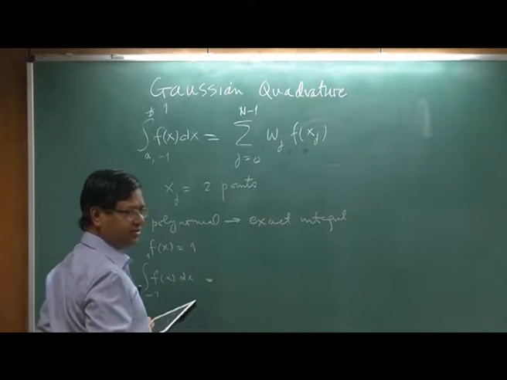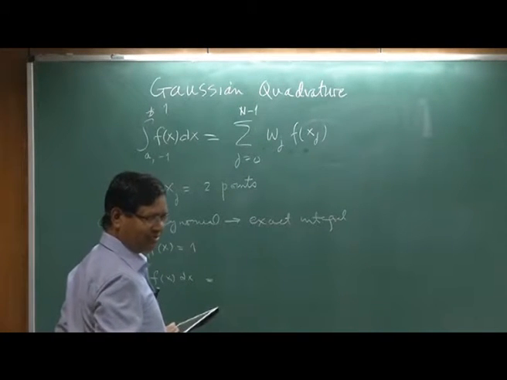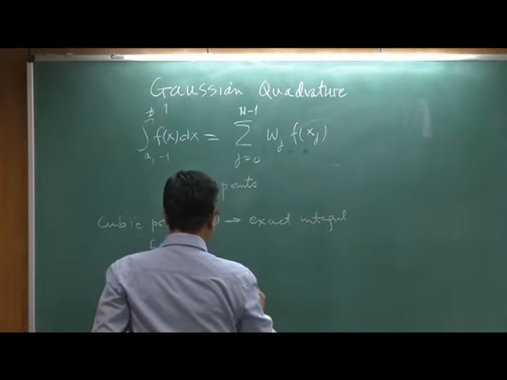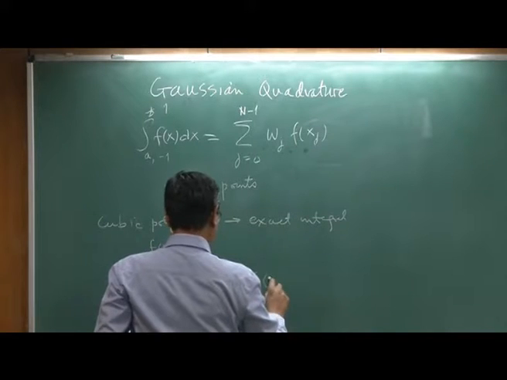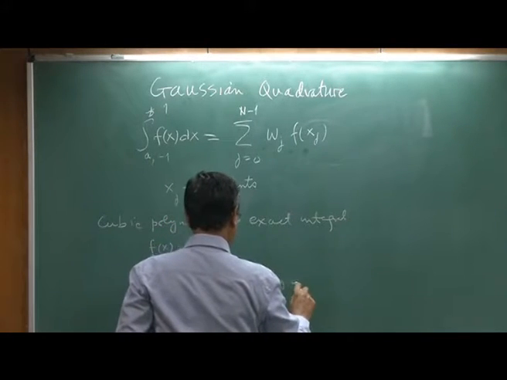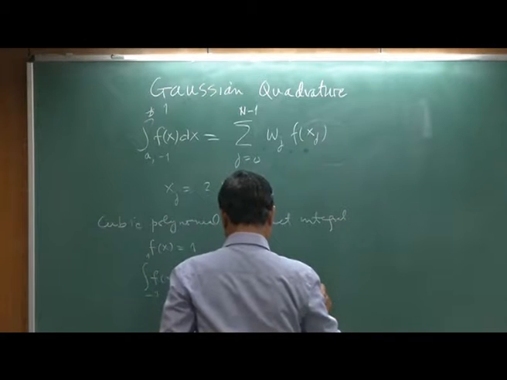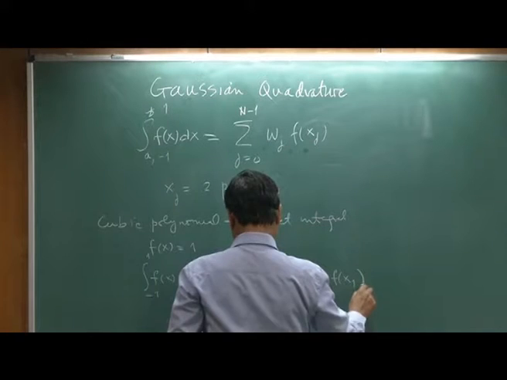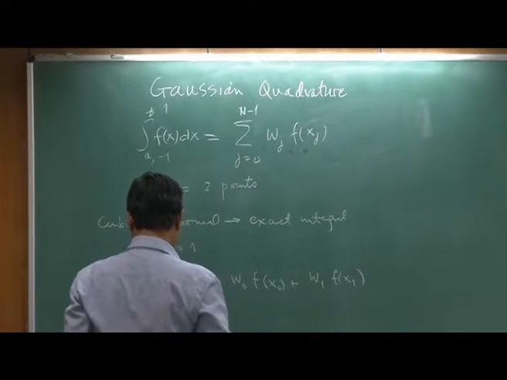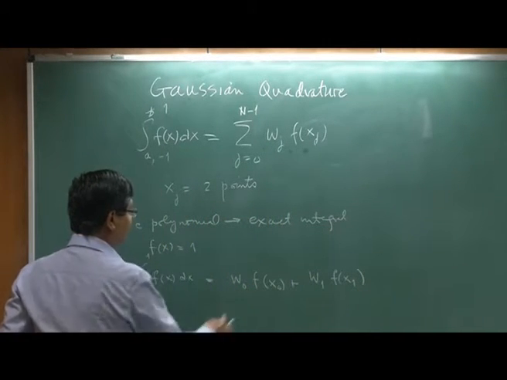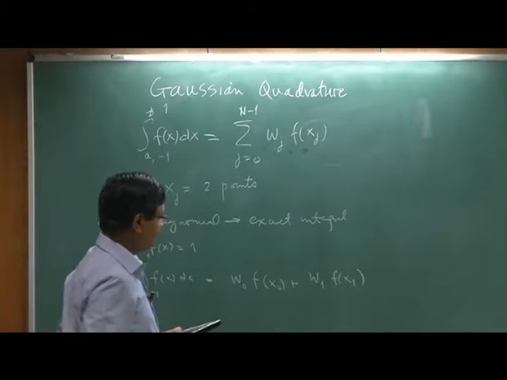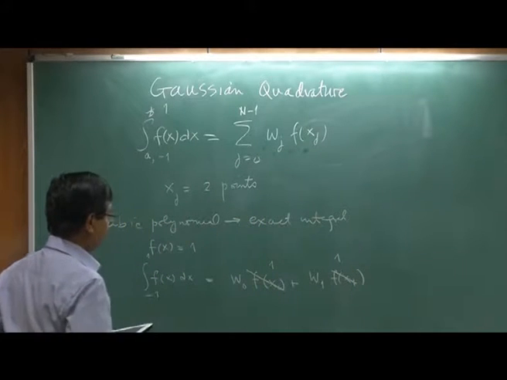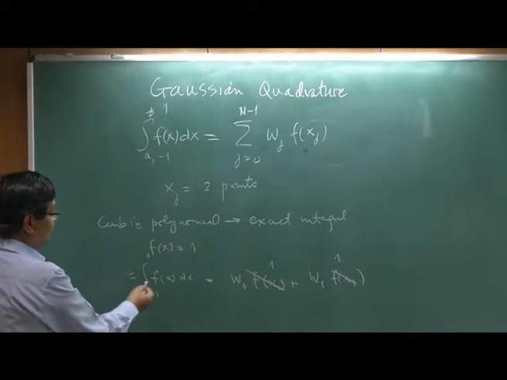We have 2 w's and 2 x_j's, so I write w0 f(x0) plus w1 f(x1). Now what is the function f(x0)? It is 1, so this becomes 1, this is 1, and this is totally known, this is 2.